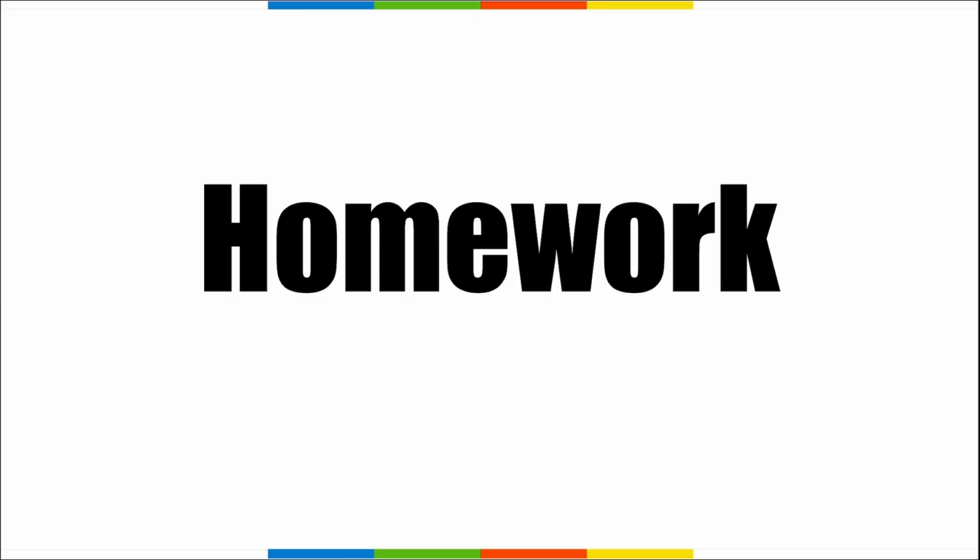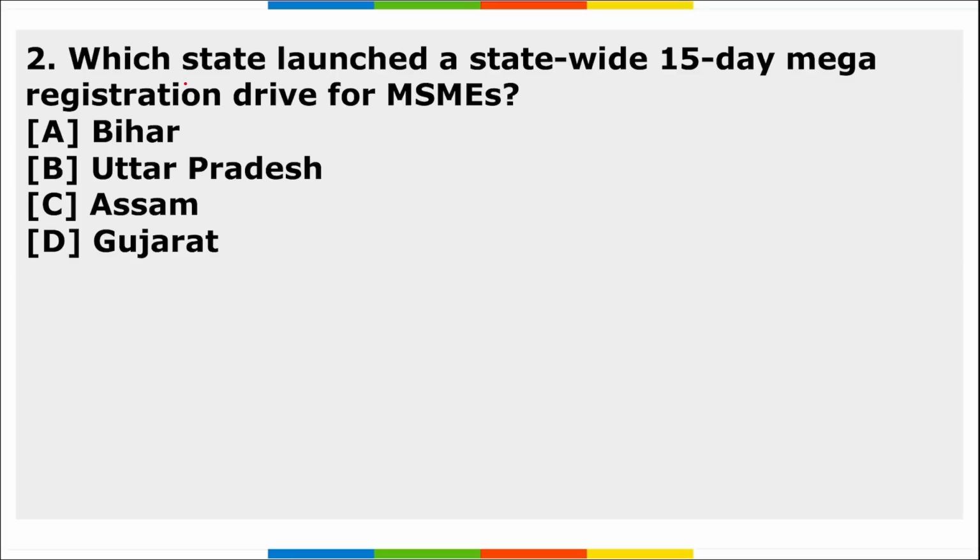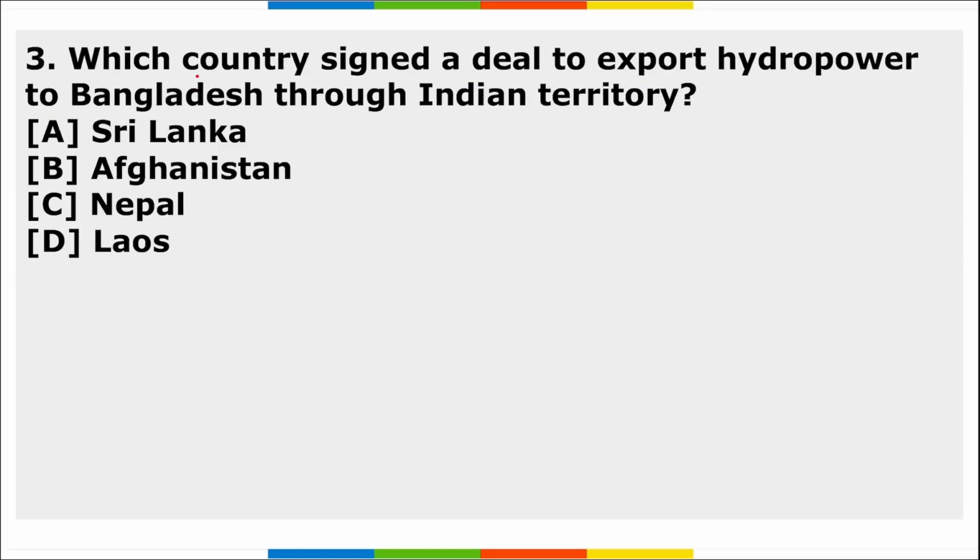Right, now let's move to the homework part. First, what was the goods and services tax revenue collected in the month of May? Second, which state launched a statewide 15-day mega registration drive for MSMEs? Third, which country signed a deal to export hydropower to Bangladesh through Indian territory? So these are your 3 homework questions, friends. I hope you have understood the assignment.